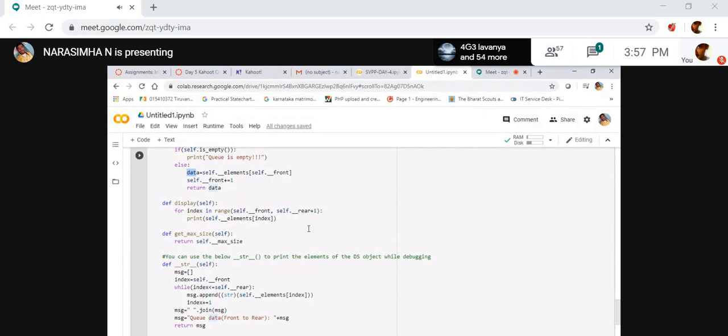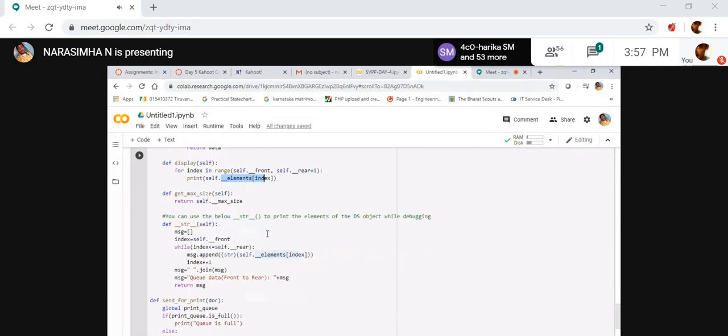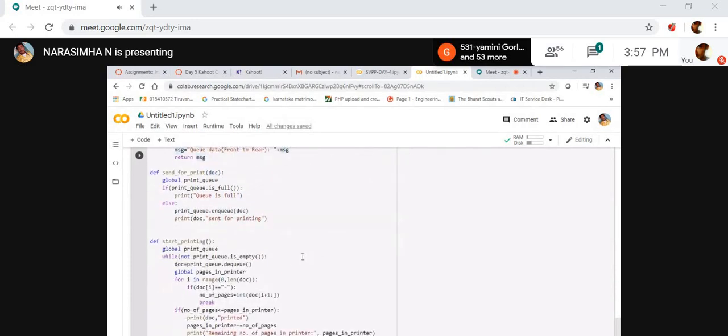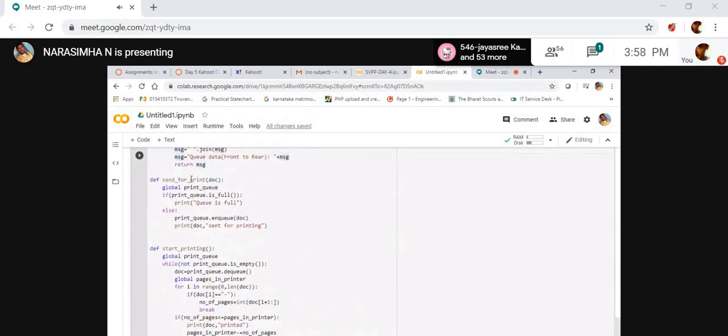While displaying data here, they are giving a 0 to rear plus 1. Why? Because the rear is stored at the maximum size -1th position. So I'm giving rear plus 1. So it prints the elements of index. It returns the maximum size of elements. Here the str is a built-in method. It is used to print the elements of the data structure object while debugging. While debugging, it has to print the data. So I'm using str. Now let's say send for print. I'm sending for printing.